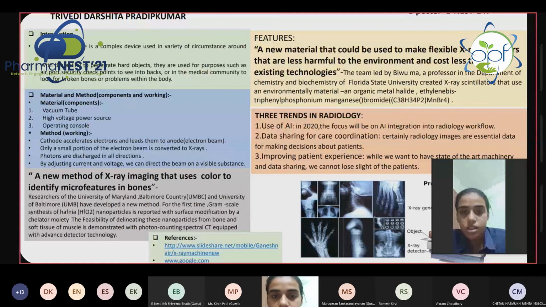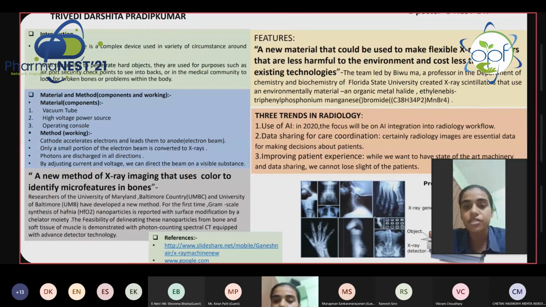Third one is improving patient experience. While we want to have state-of-the-art machinery and data sharing, we cannot lose sight of the patient.